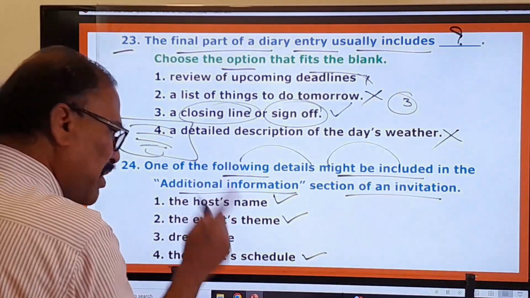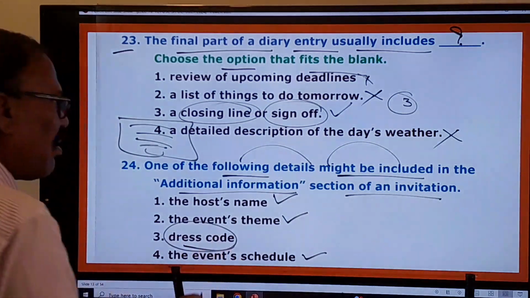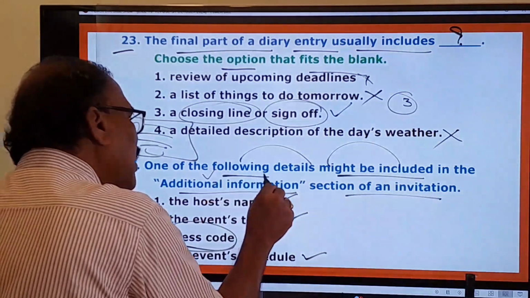These details are a must in the invitation letter, but the dress code is not a must, but it can also be added in the additional information.